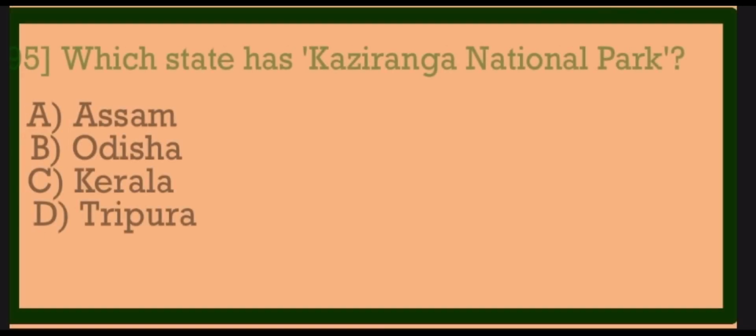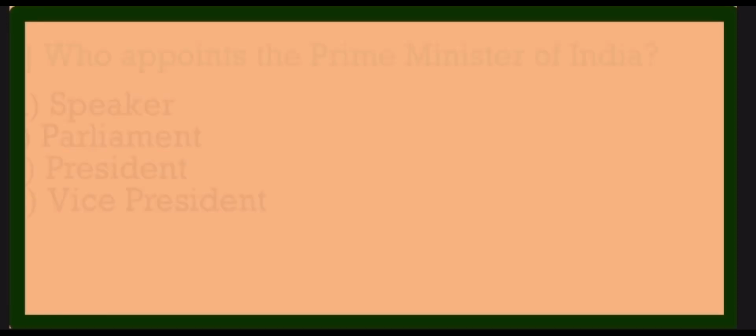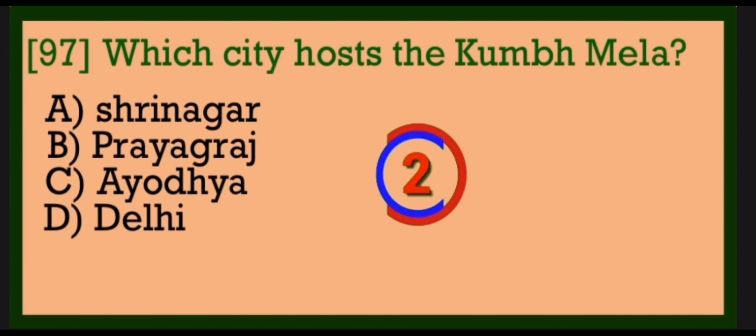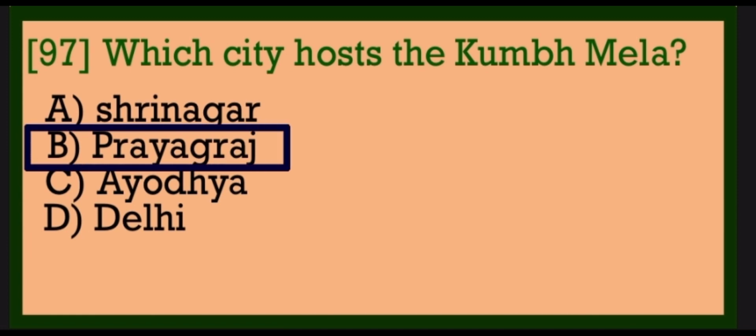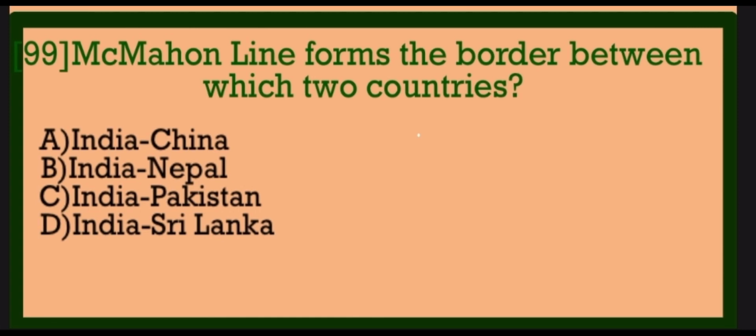Chandrayaan. Which state has Kaziranga National Park? Assam. Who appoints the Prime Minister of India? President. Which city hosts the Kumbh Mela? Prayagraj. Which is the first tiger reserve in India? Jim Corbett. McMahon line forms the border between which two countries?